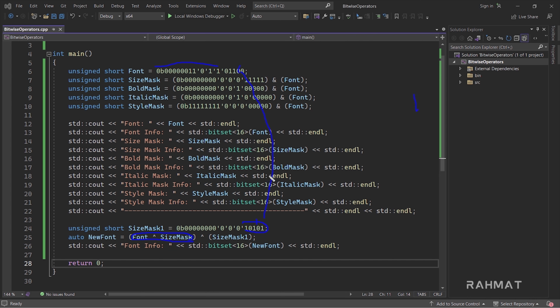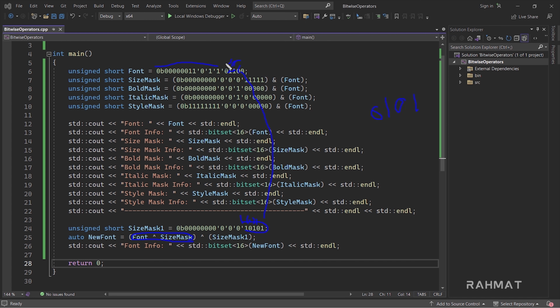This is 0 and this is 0, they're the same, so the result would be 0. This is 1 and this is 0 because we made these two zeros, so they're not the same, the result is 1. This is 0 and this is 0, they're the same, the result is 0.